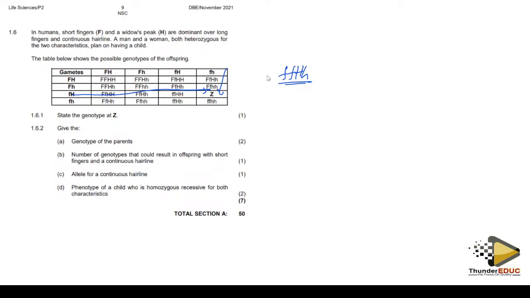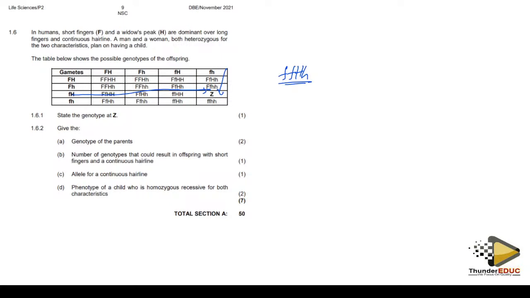Why didn't I start with the capital H? Because these are two different genes. One allele does not interfere with the existence of another allele because these are different genes. Yes, Mendel's law of, yes, independent assortment, not segregation. Mendel's law of independent assortment.